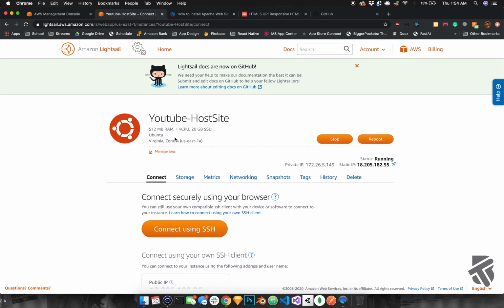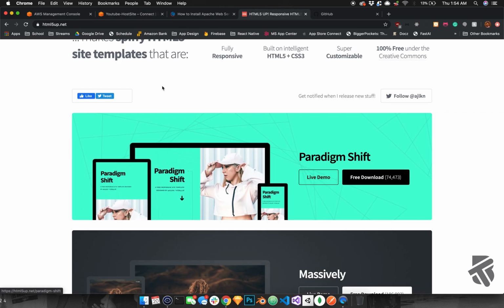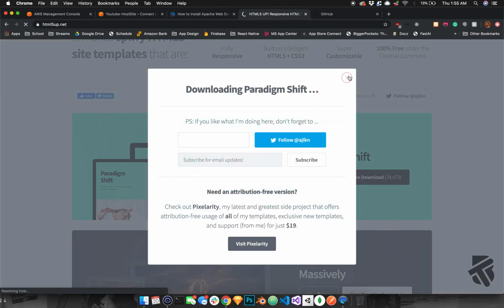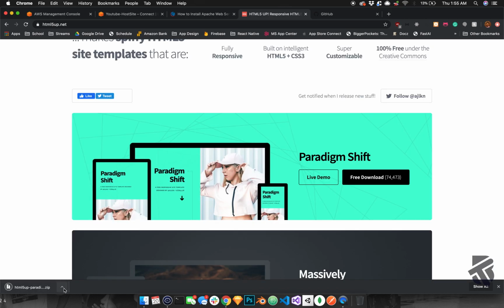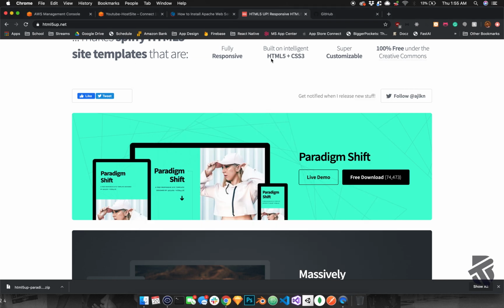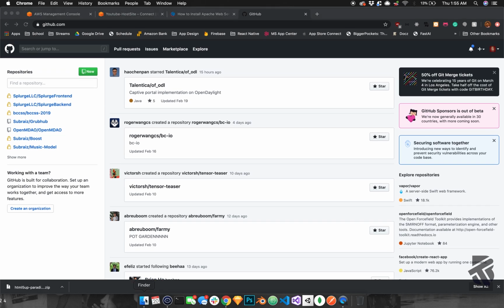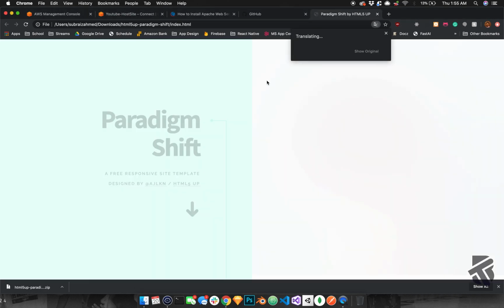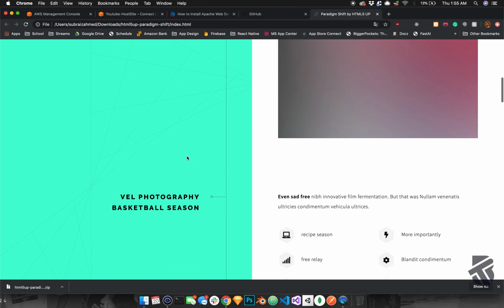Once you have the AWS part set up, you just need to get your website HTML file. Say you have some type of website sitting locally, some index.html file, whatever. For this purpose, I'm just going to go to html5up.net and download this one right here. Open this up. As you can see, if I go on the index.html, it's being funny, it's playing games. Okay, yeah, it opens up right here.